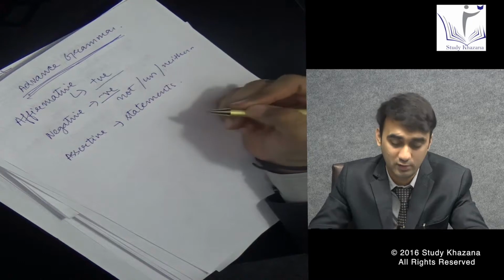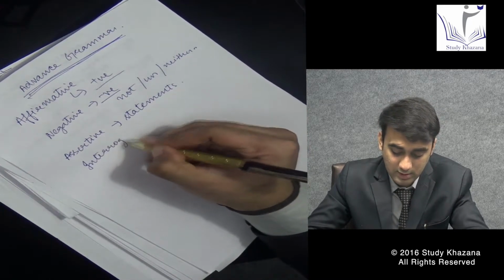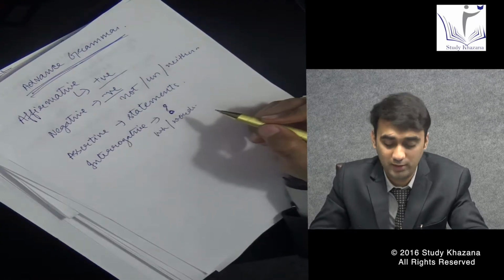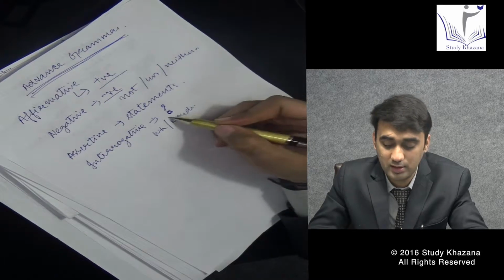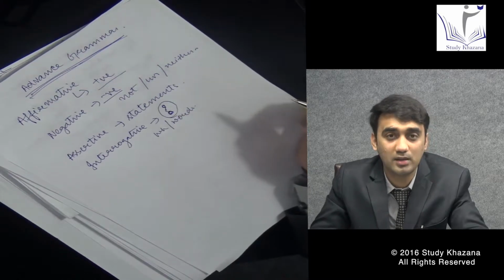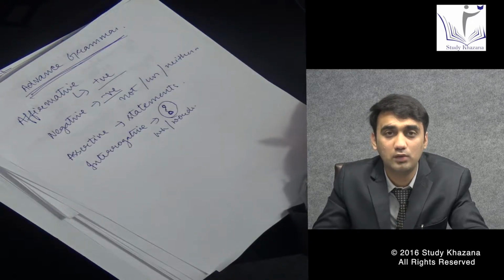Now let's move to the fourth bifurcation of sentences, that is interrogative sentences. You just need to remember that there is a question mark in the question. Here the questions are framed from where, what, why, who, how, which, whom.